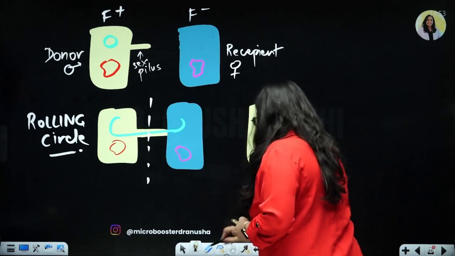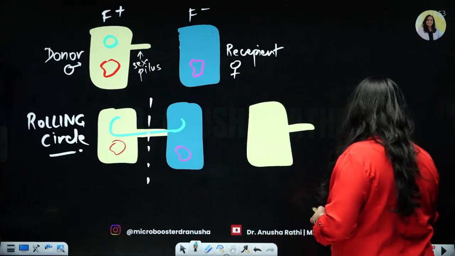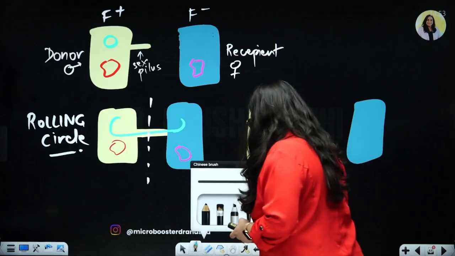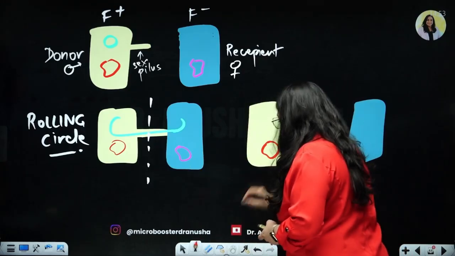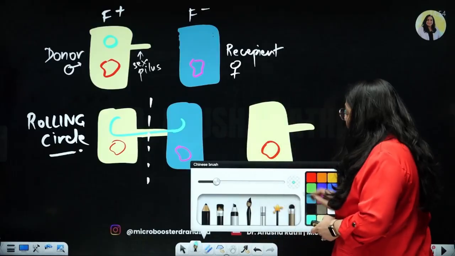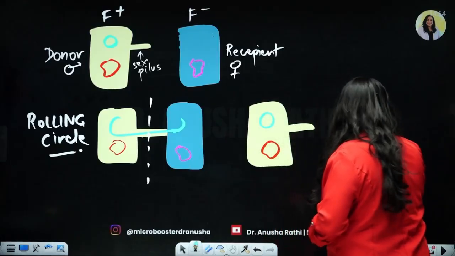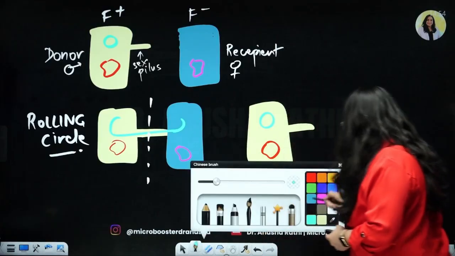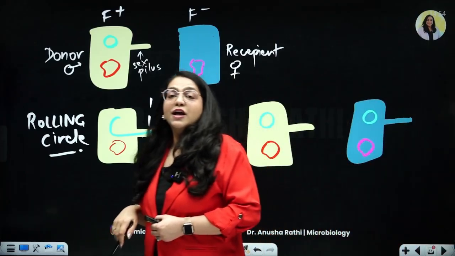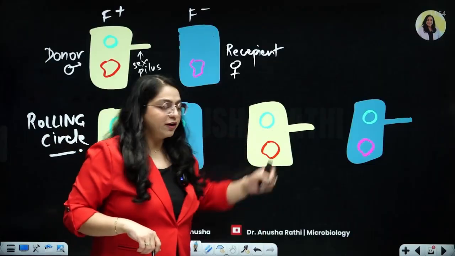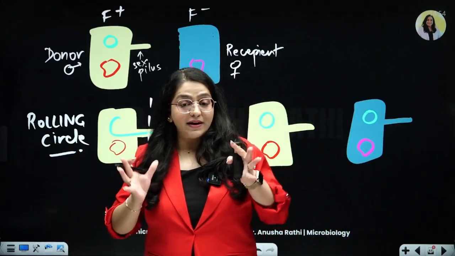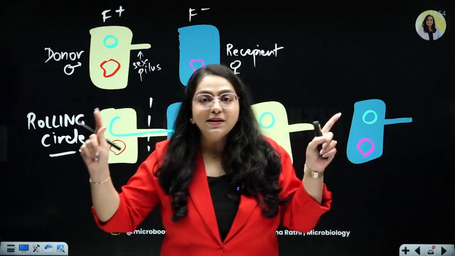End result achieved is that this was bacteria A, this was bacteria B, right? It had its own chromosome. The plasmid which has been transferred is now present in both of them. So now this also ends up attaining the ability to produce the sex pilus. Right? So both of them have a little bit of the plasmid. So it's like a rolling circle. It does not give its property entirely. It stays in both, right?